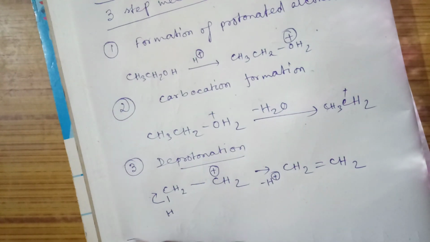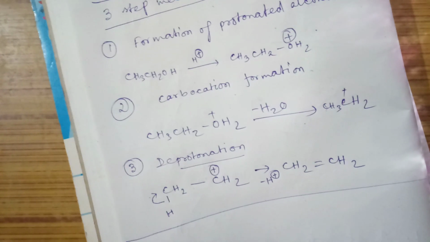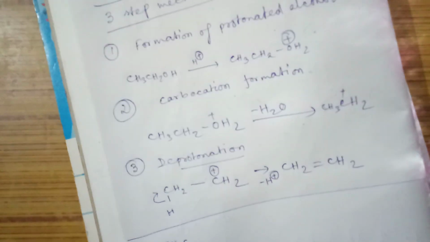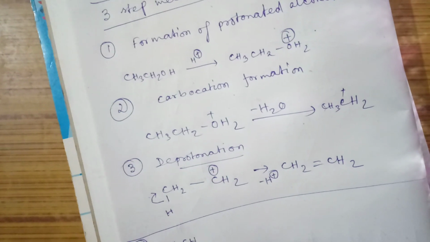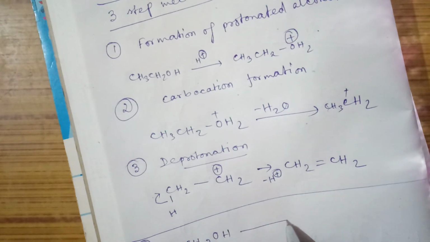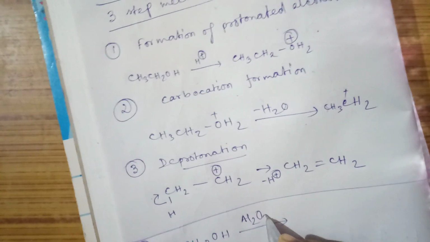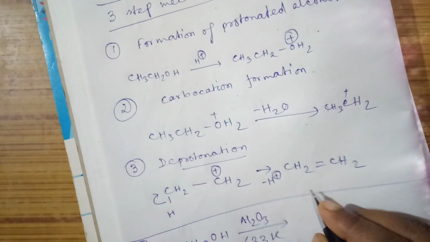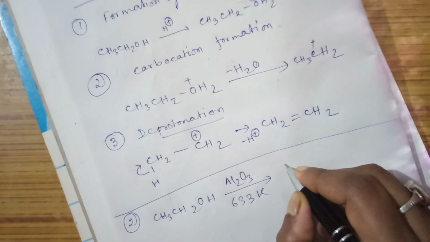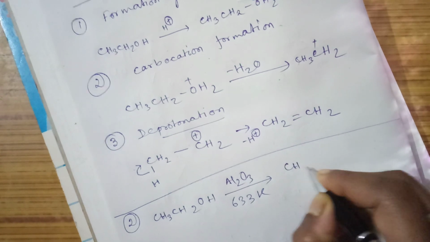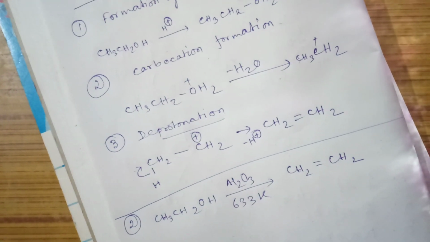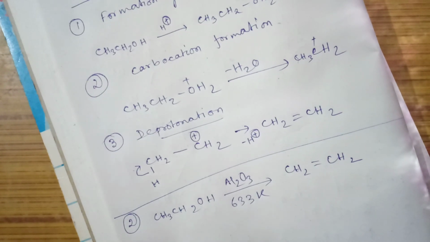Next reaction, I said, if you have alcohol, this is the first one. For the second one, suppose we have taken CH3CH2OH, and if you are giving Al2O3, temperature is 633 Kelvin, then the product will again be alkene. And third one is what?